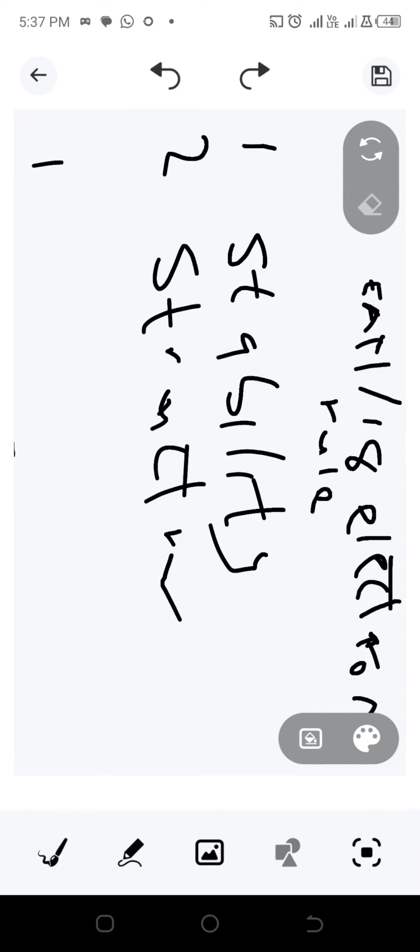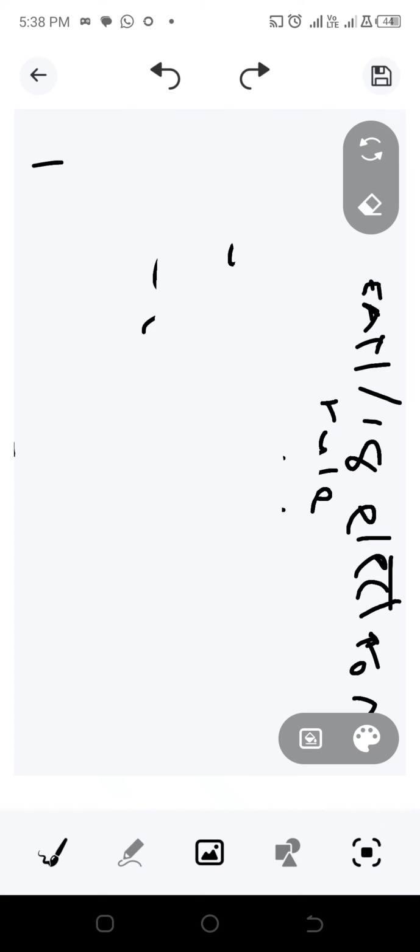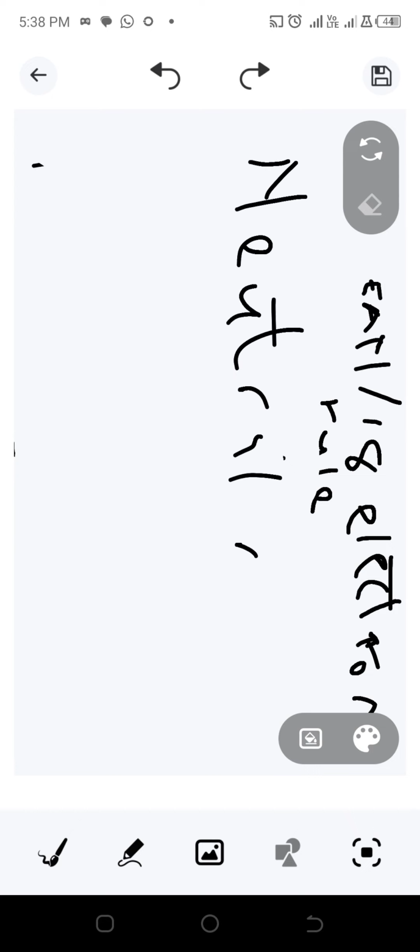Now, when we talk about the 18 electron rule, there are two phenomena. We make use of transition metal compounds. There are two typical methods used to calculate the 18 electron rule. The first method is the neutral method.